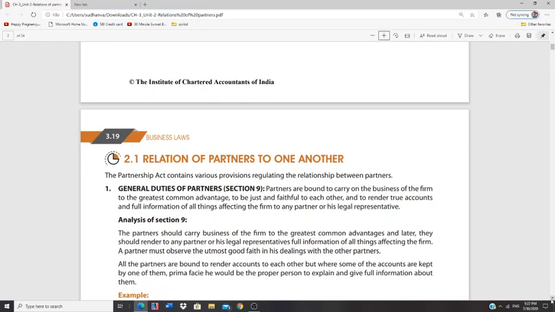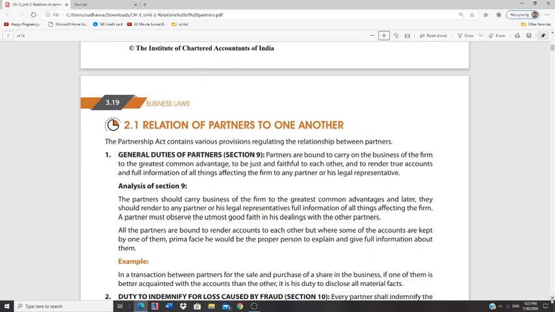Section 9 says that partners are bound to carry on the business of the firm to the greatest common advantage. They have to be faithful to each other and they have to render true accounts and full information of all things.